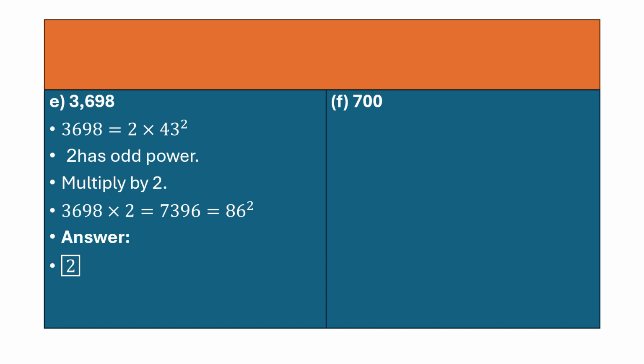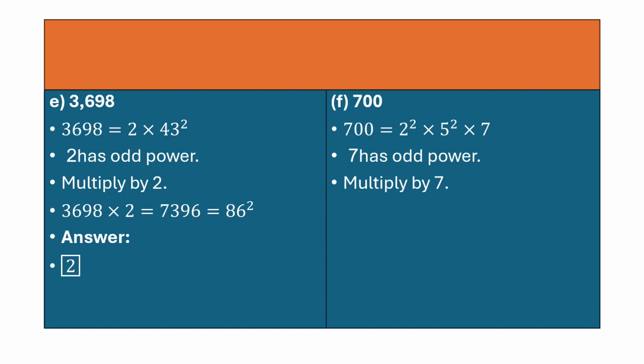700. Now this is the easy number. Again, you have to do the prime factorization. And then which power does it have? 7 has odd power. So multiply by 7. That is 700 into 7 gives you 4900. And we know 7 square is 49, so 70 square will be 4900. So what will be your answer, students? That is 7.